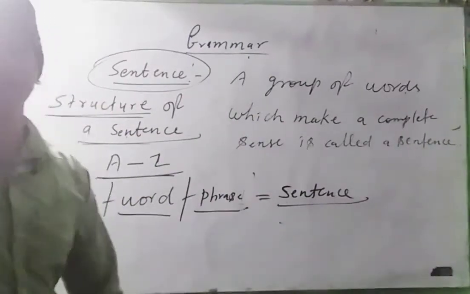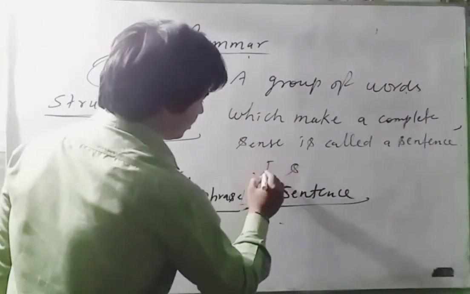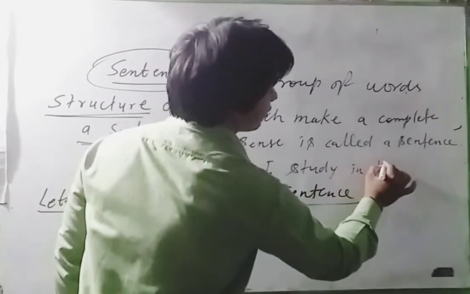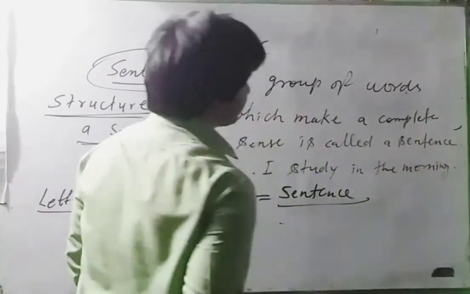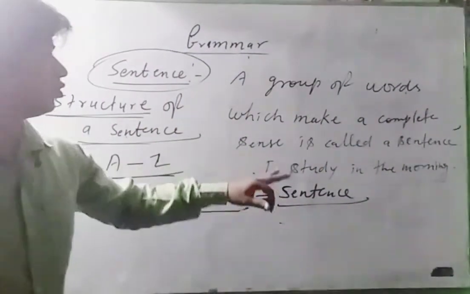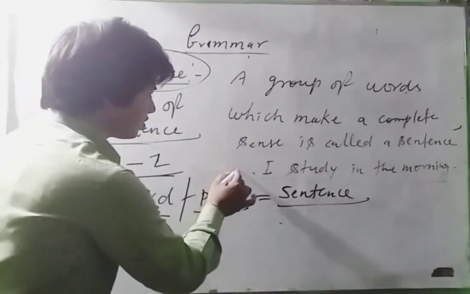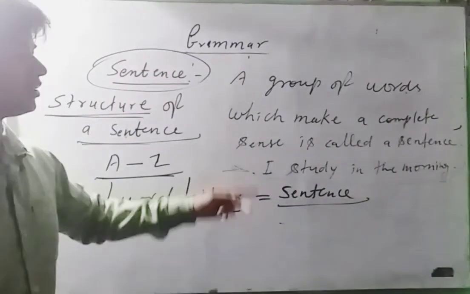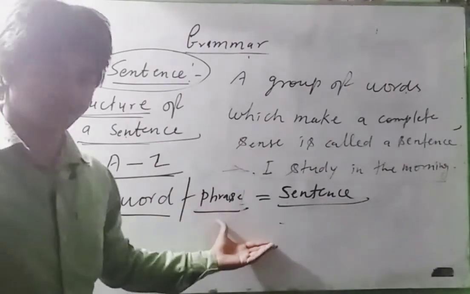Okay, I have already given you one example. I study in the morning. This is a group of words having complete sense, so it is called a sentence. Now you can understand the sentence. Clear? We have done the structure: letter, word and phrase.